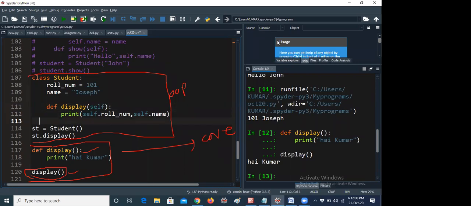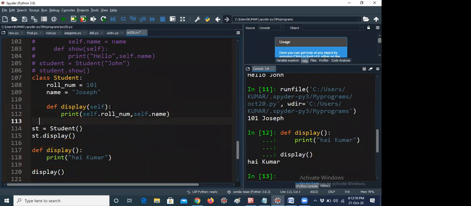So this is the way you have to understand, guys. Don't worry, please. Sometimes you may get confused, that's the reason I'm telling.